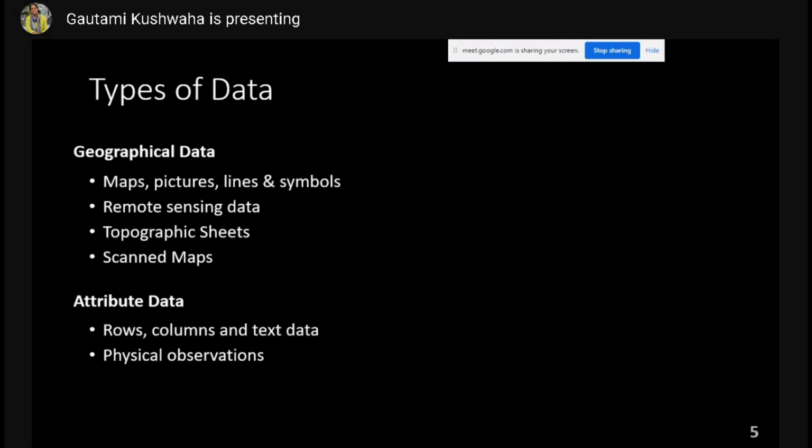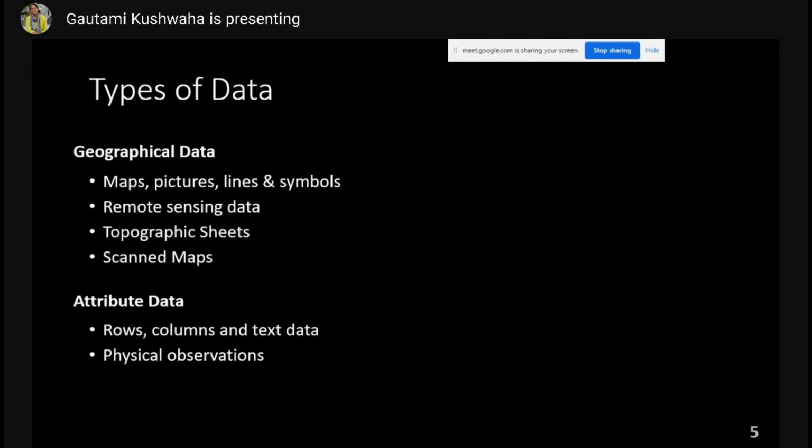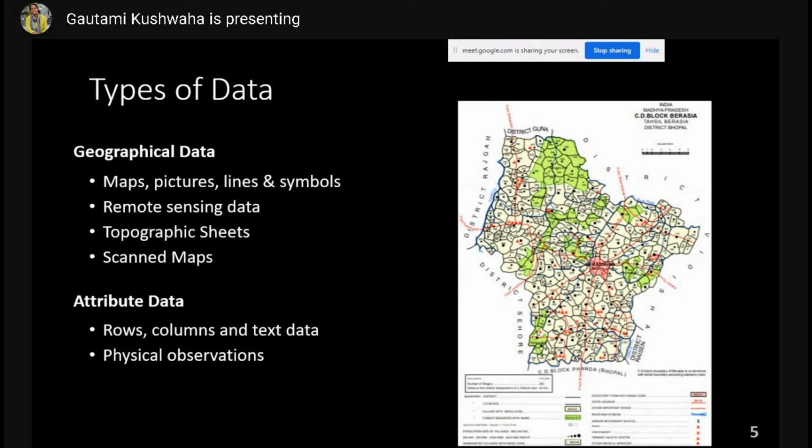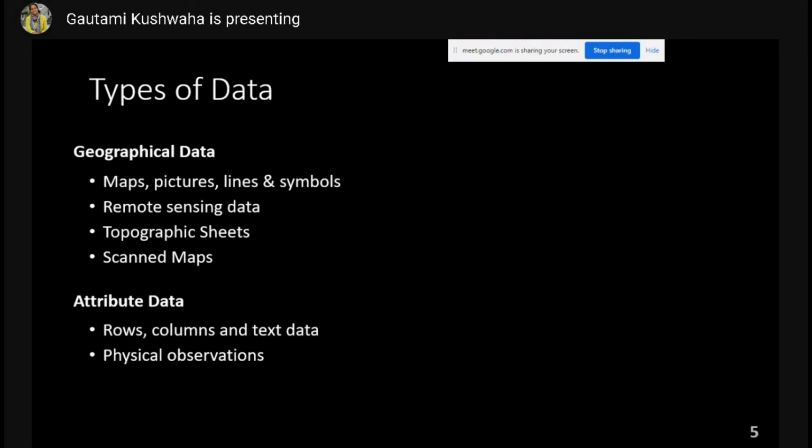Now, as we discussed earlier that we have different types of data sets. So next we are going to discuss is different types of data sets. So we have geographical data. Now, geographical data is everything which is related to features on Earth. So it could be maps, it could be some pictures of ground, which have symbols, lines which represent road network, river network. These are symbols which represent different locations on ground. So this is one example of geographic data.